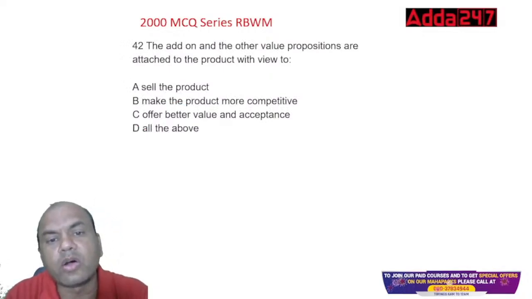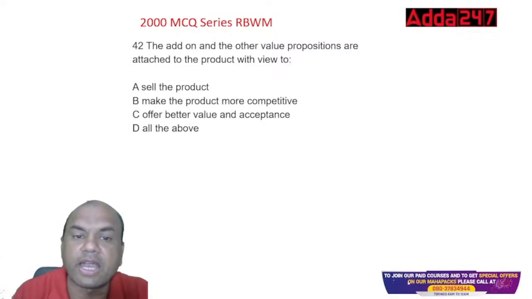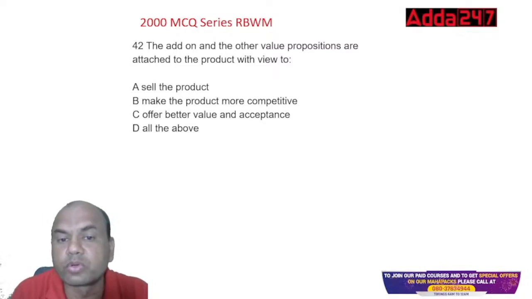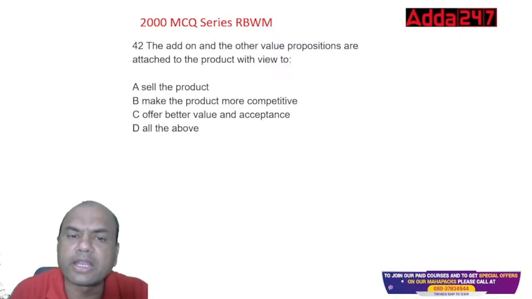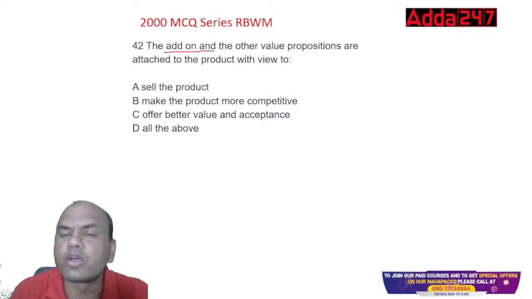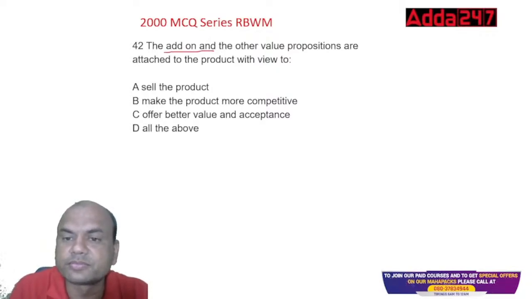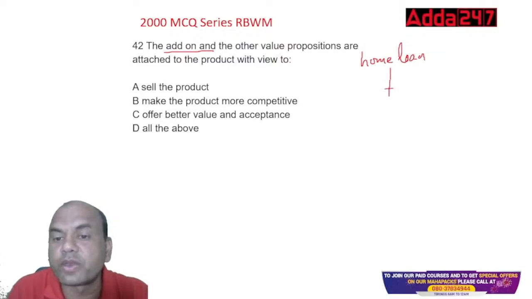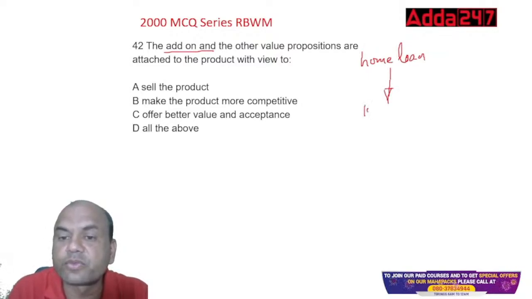The add-on and other value propositions are attached to the product with a view to... So why am I adding these add-on facilities? What do you mean by add-on facilities? Add-on means like this. You get a home loan from my bank, and what do I give you? I'll give you insurance free. What is this? This is an add-on. Insurance free I'll give you.